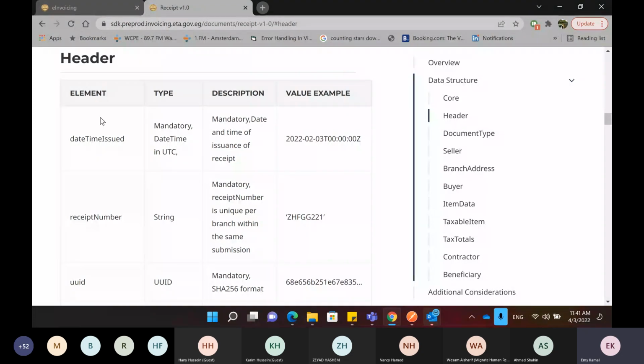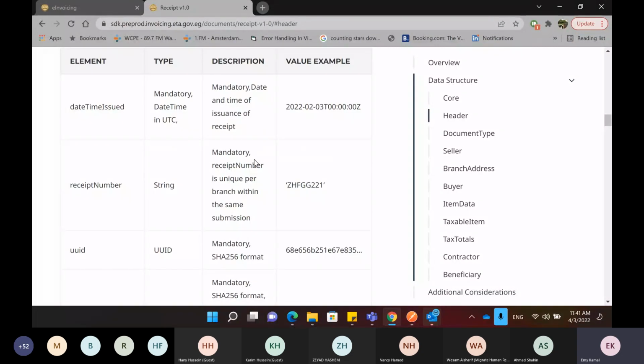It includes these fields. To start with, we have the date time issued. This is the date time of when the receipt was issued, and this is a mandatory field in UTC. This is an example of how the date time on the receipt should look. The second thing is the receipt number, and this is a mandatory field.